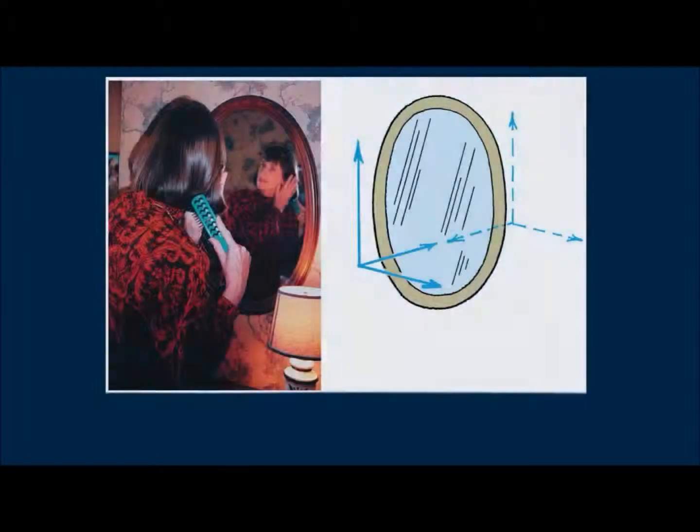Another thing about mirrors. Some of your friends might ask why a mirror reverses left and right. But does a mirror really reverse left and right? Here's my sister Marjorie in front of a mirror. As you can see, her left-right axis is no more reversed than her up and down axis. The axis that is reversed is front-back. And note another thing. The color of her clothing in the mirror is the same. Evidence that reflection doesn't change the frequency of light.